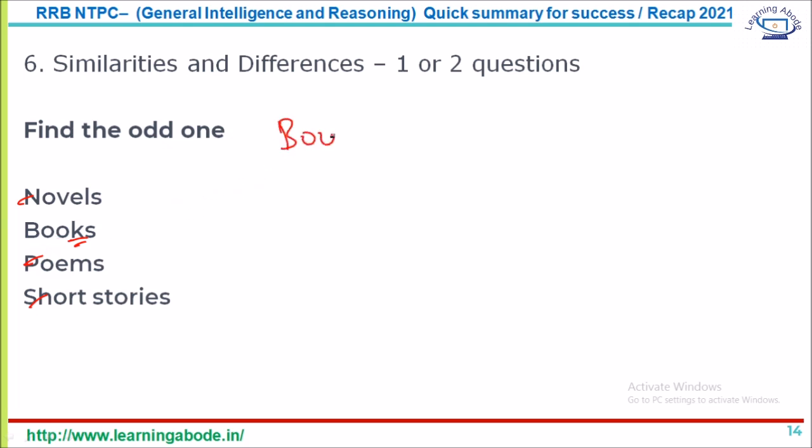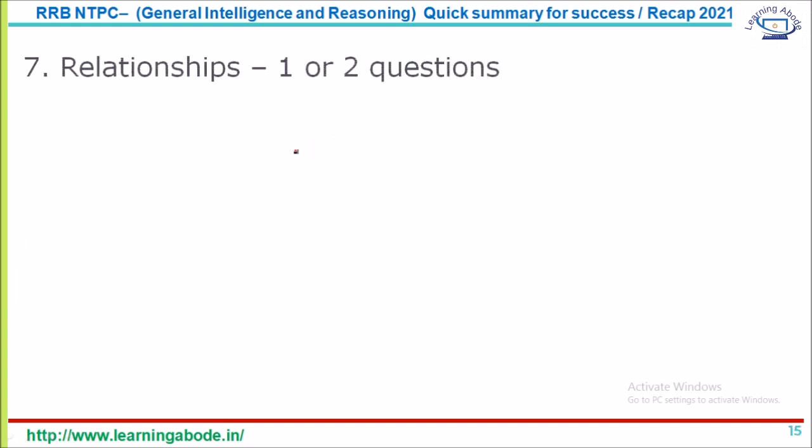Books, that is the odd one out because the other 3 are literary forms, whereas book is not a literary form. So answer is book for this. So you can expect such questions. That's the 6th type. 7th type, relationship, blood relationship.